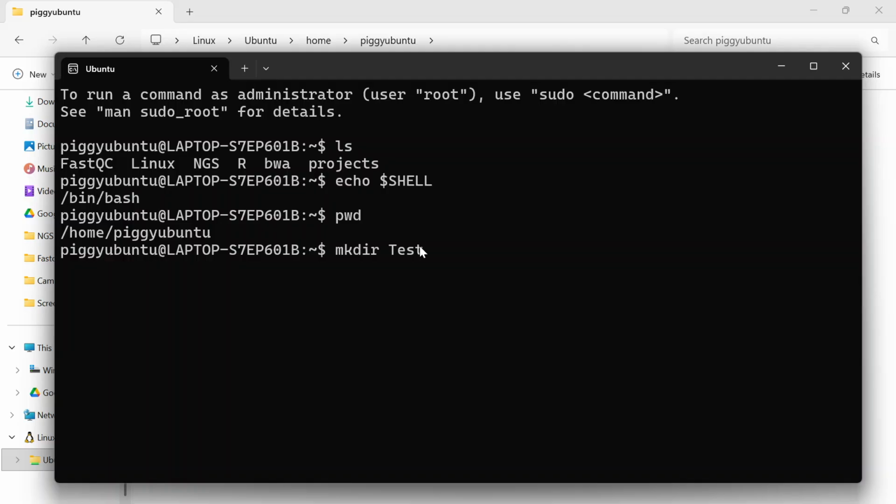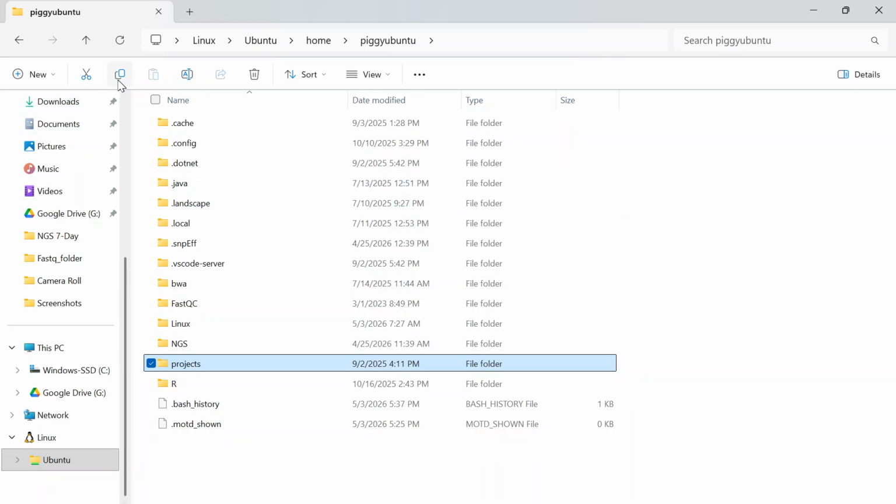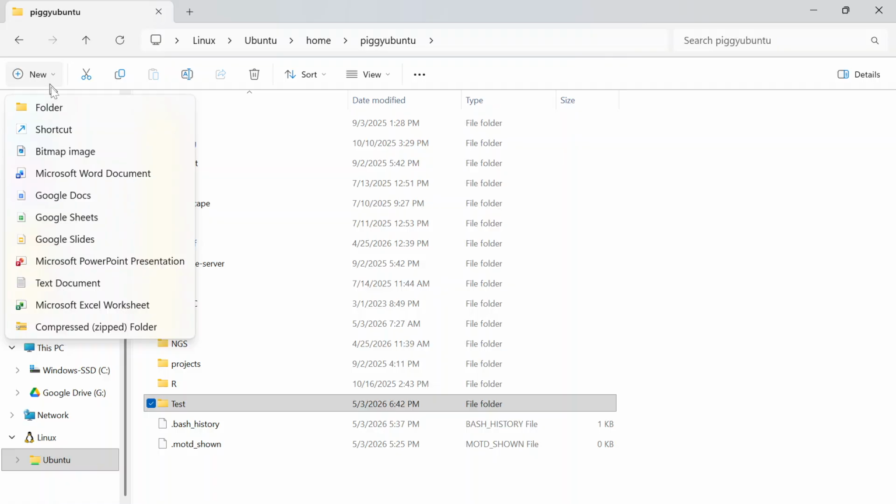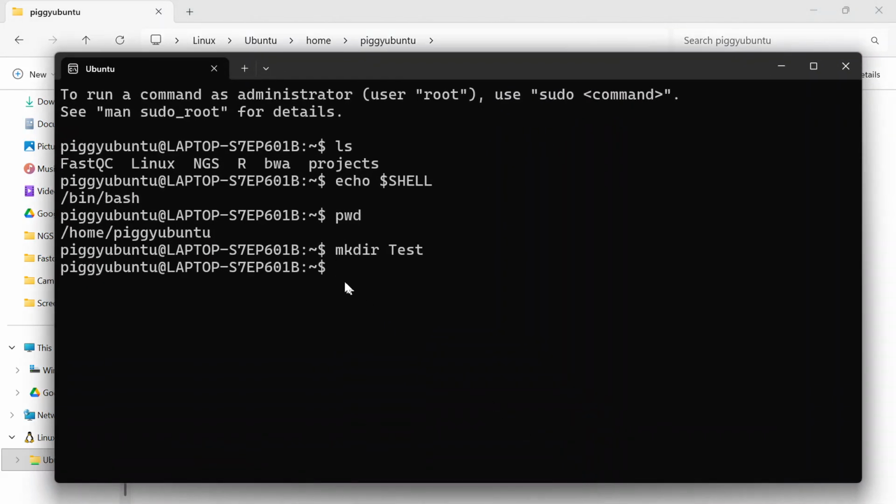If you want to create a folder, we will write the command mkdir and we will name the folder, whatever name that we want. Now let's press enter. Now we can see that the command has been executed. Let's see, do we have this folder here? Let's click on refresh. Here, can we see this test folder that we just created without clicking anywhere? We did not click on new here. We did not click on folder here. We used a command in Linux to create this folder. So this is the difference between GUI and CLI.